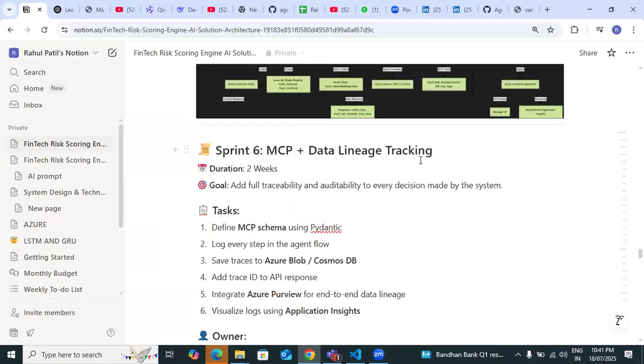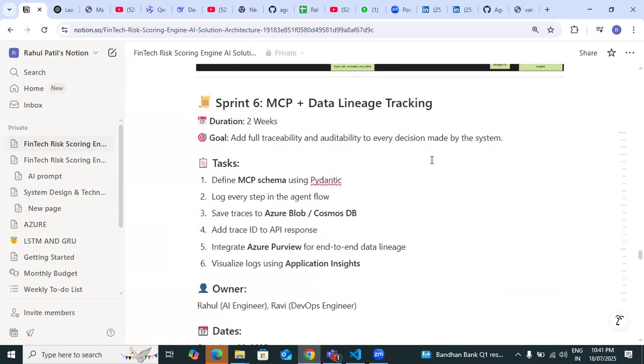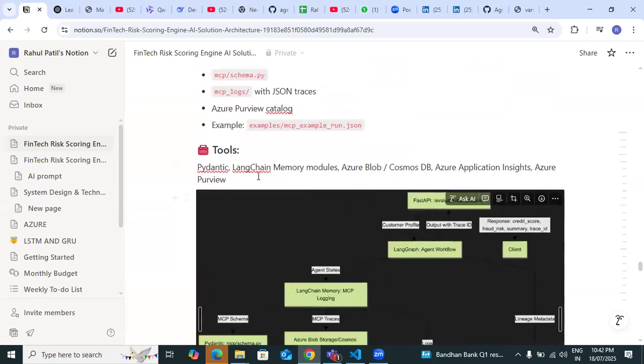And last, Sprint 6: MCP data lineage and tracking. Add full auditability and traceability for every decision made by the system. For that purpose, I am going to use MCP with the help of Pydantic. Pydantic helps in a production environment to manage any data type accurately and automatically. So this is a Pydantic, LangChain memory module here.